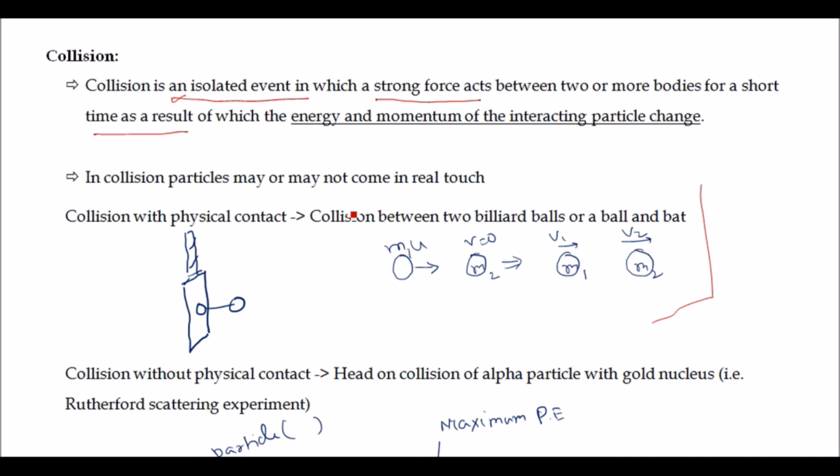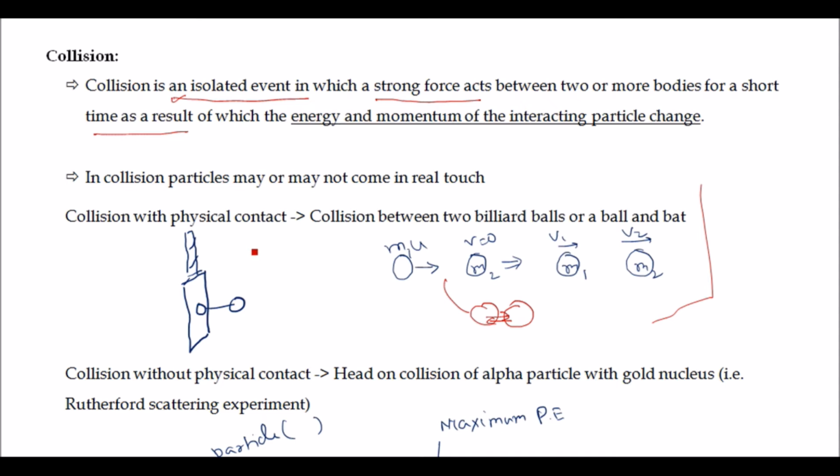If you see the collision between two billiard balls, then one ball is having velocity u while the other is at rest. Now during collision, both particles impart force on each other, and this is a strong force for a very short duration, and because of this force the energy and momentum of both particles m1 and m2 change. So we may consider it an isolated event.